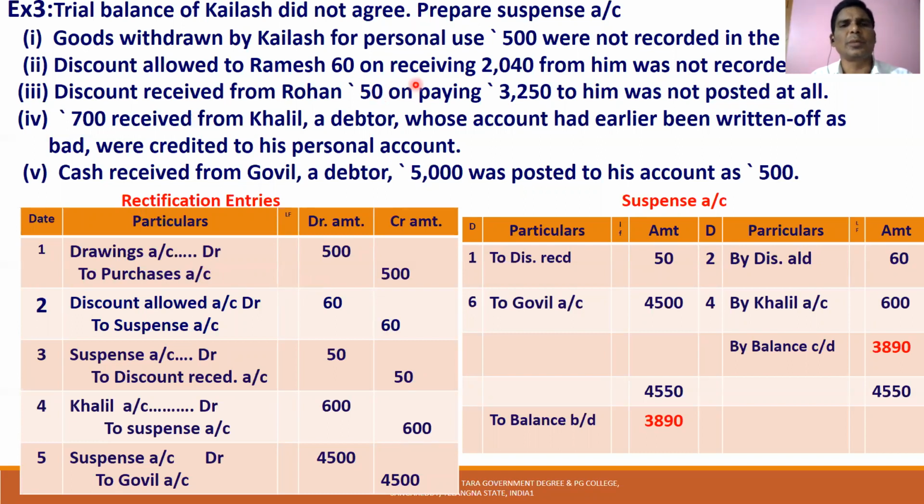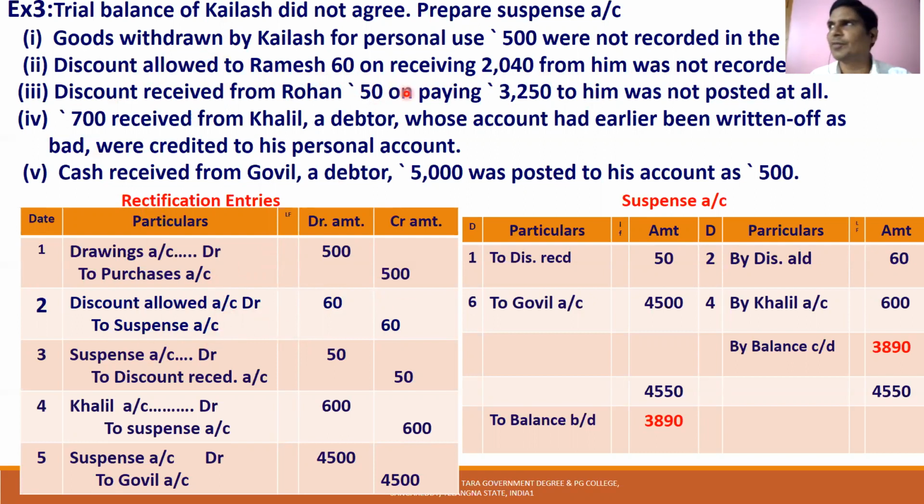Discount allowed to Ramesh, 660 on receiving 2040 from him, was not recorded. What is not recorded? Discount allowed was not recorded. Discount allowed is a debit. So discount allowed is debited by 60, and the remaining balance is transferred to suspense. Only discount allowed is wrong here. So discount allowed is an expense, debit 60, and transfer to suspense.